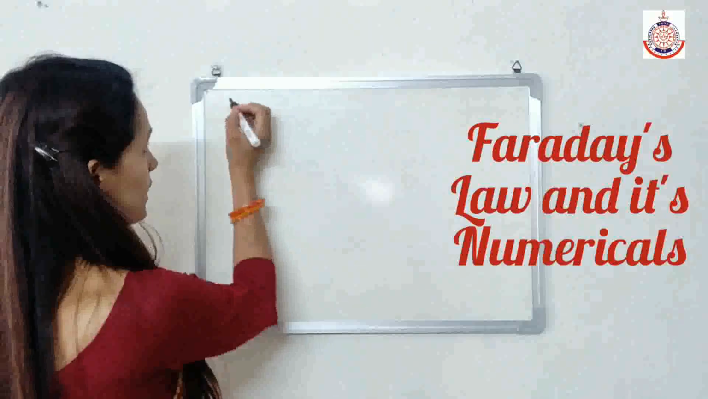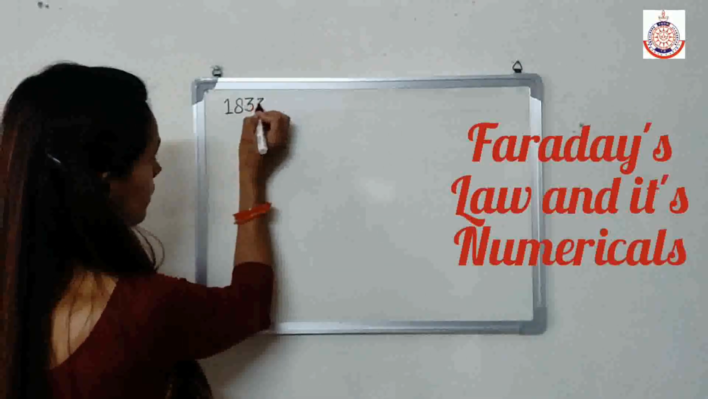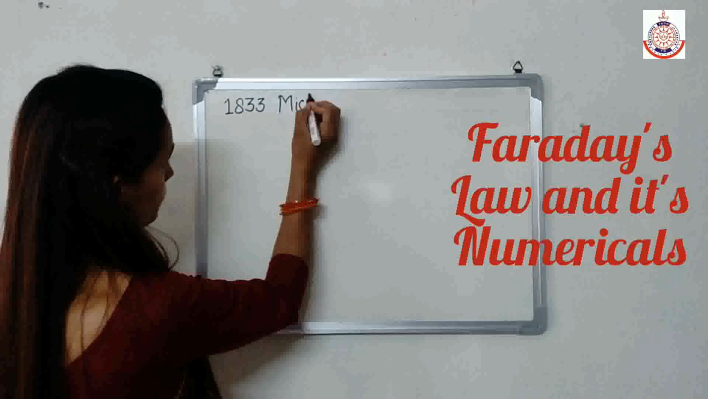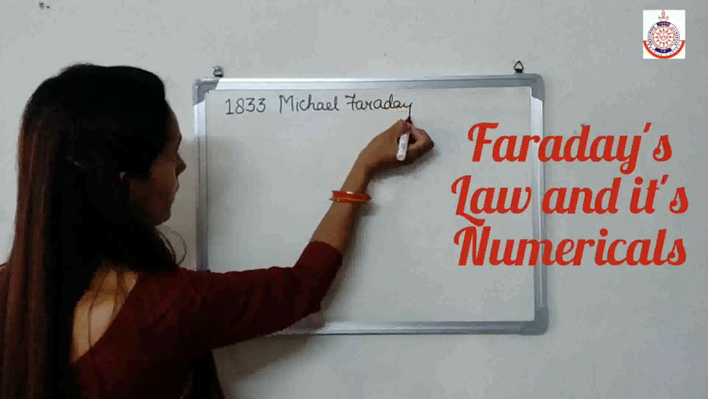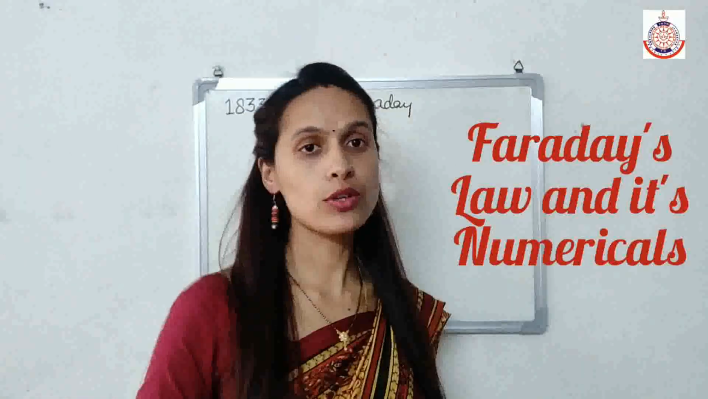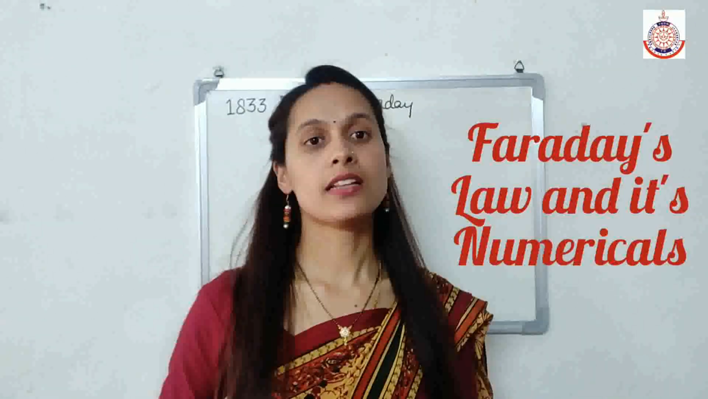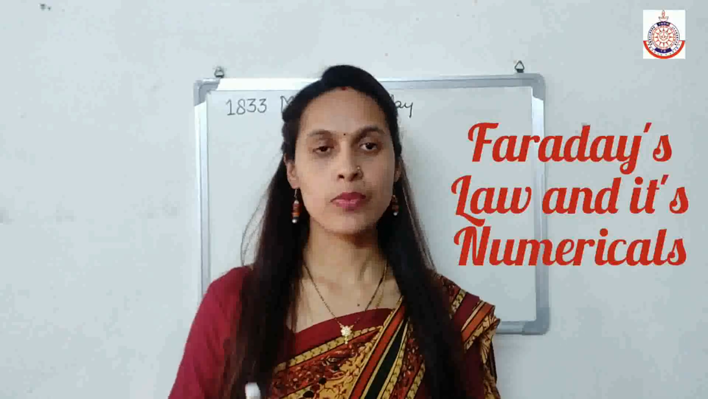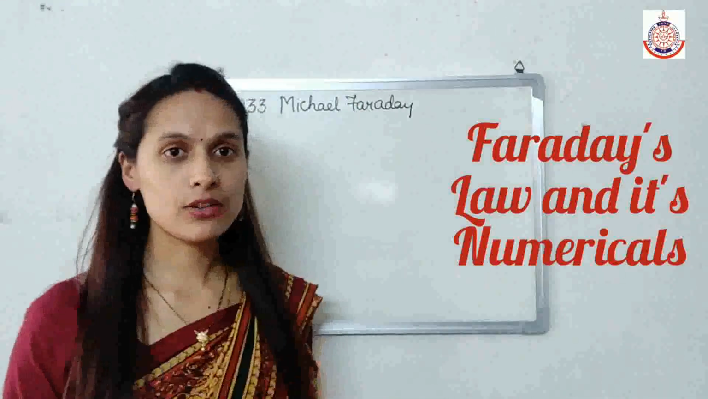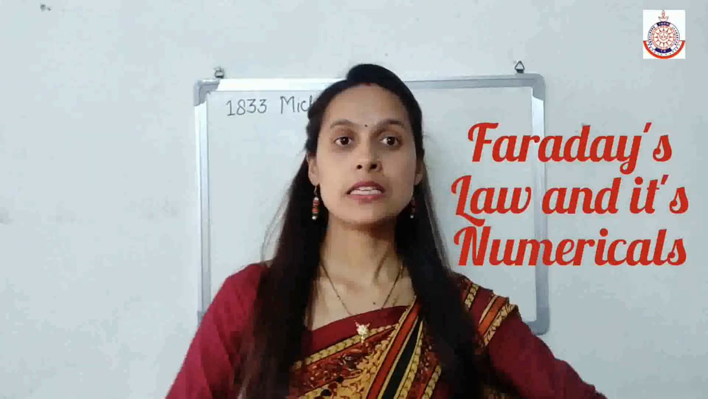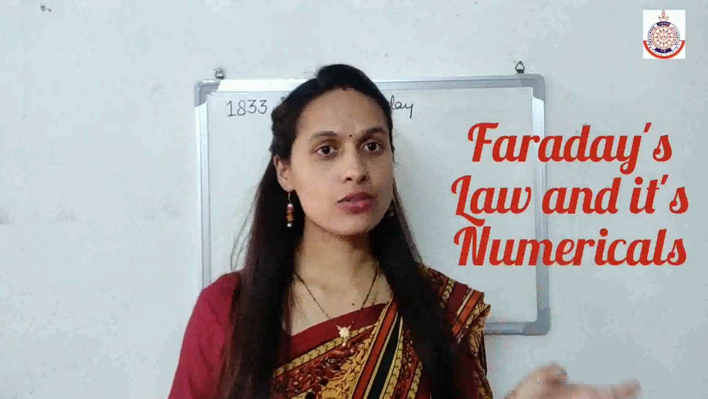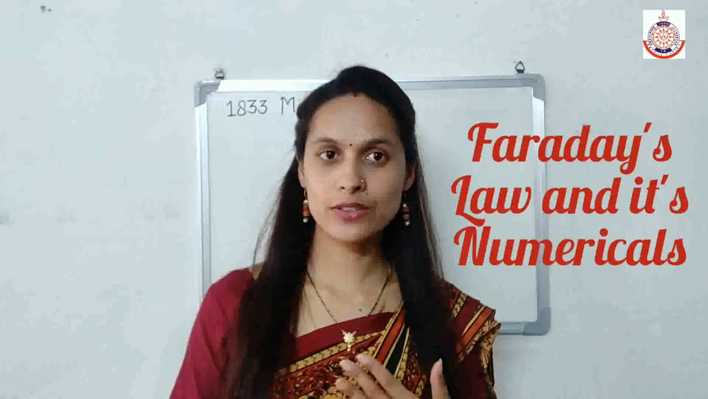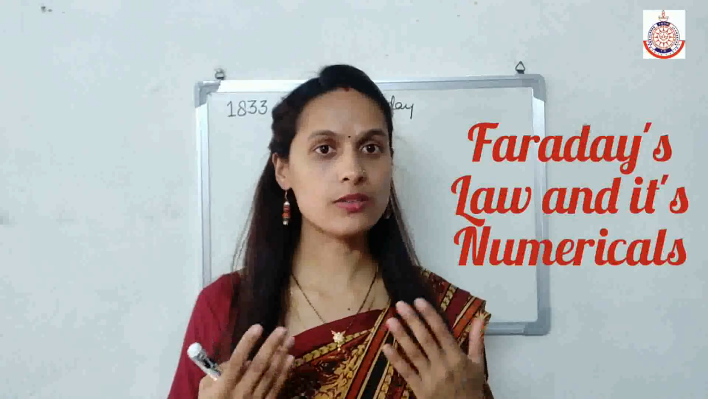Now in 1833, Michael Faraday developed a relationship between the amount of the substance deposited or liberated at any electrode and the amount of the electricity. What is electrolysis? Electrolysis is the breaking of the ions of electrolyte by the passing of electricity through the electrolytic solution or its molten state.